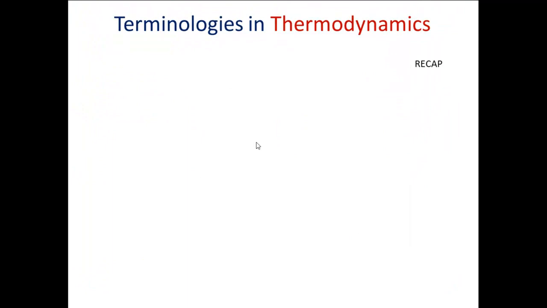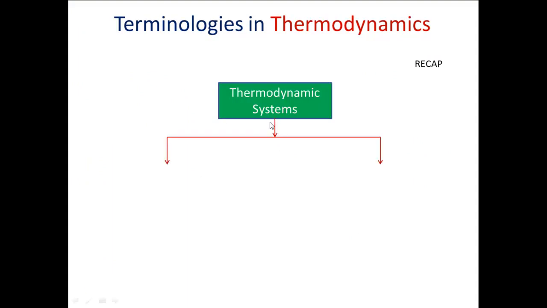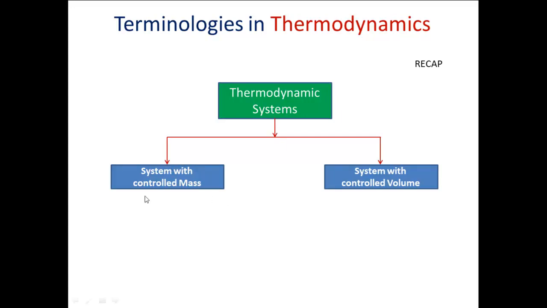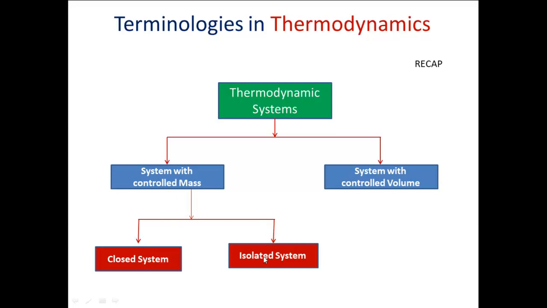Now let us have a quick recap. The thermodynamic systems, depending upon whether the mass is kept constant or the volume is kept constant, are classified as systems with controlled mass and systems with controlled volume. Under systems with controlled mass, it can be a closed system or an isolated system.